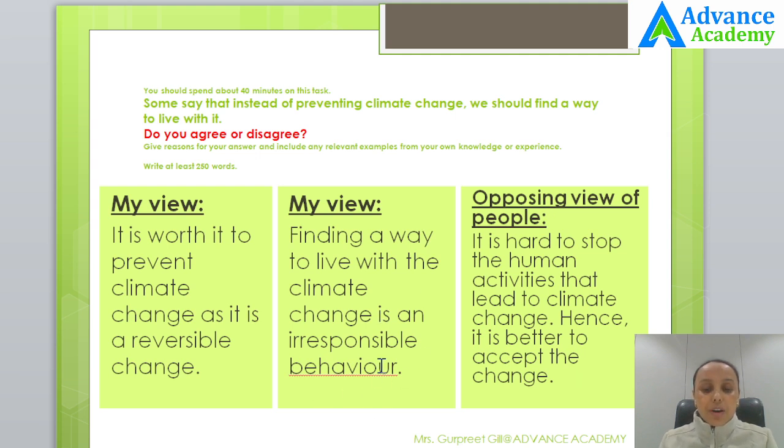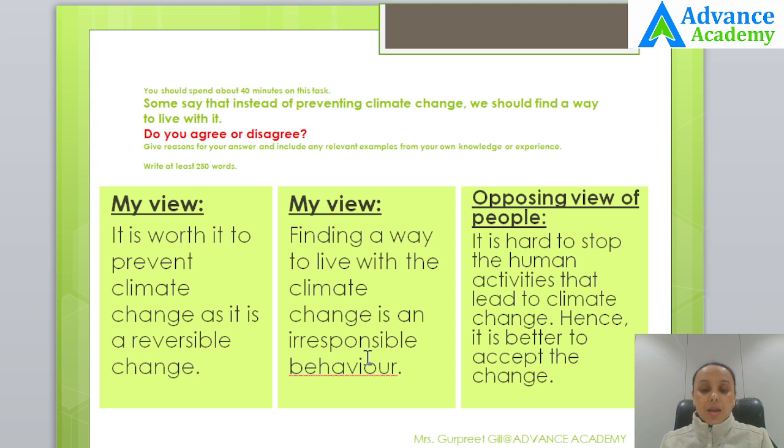In your paragraph you would say that people can easily reverse the change. For example, if they stop using plastic bags unnecessarily, if they plant more trees, if they start using cycles or walking for shorter distances, they can have a lower carbon footprint. And it is possible, it is viable, and it is our moral duty towards the earth and towards the future generations. So people must not find a way to live with it, rather they should find ways to fight it.